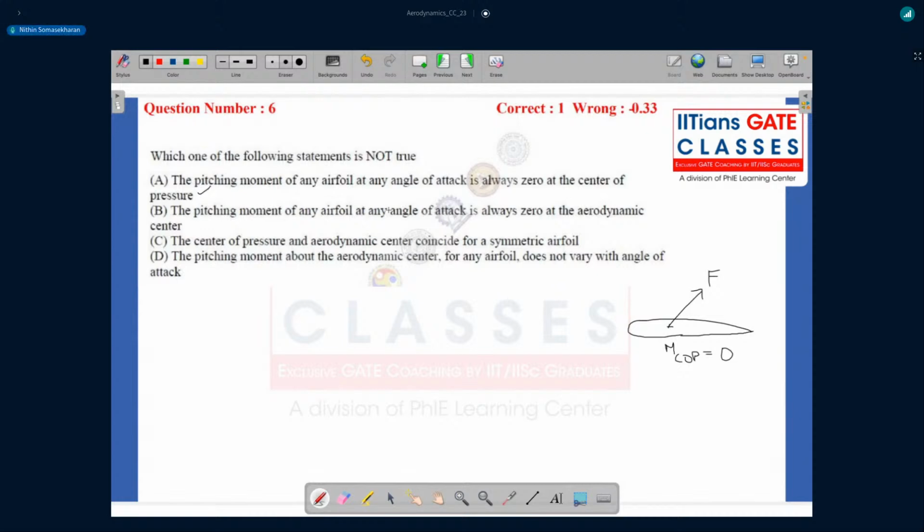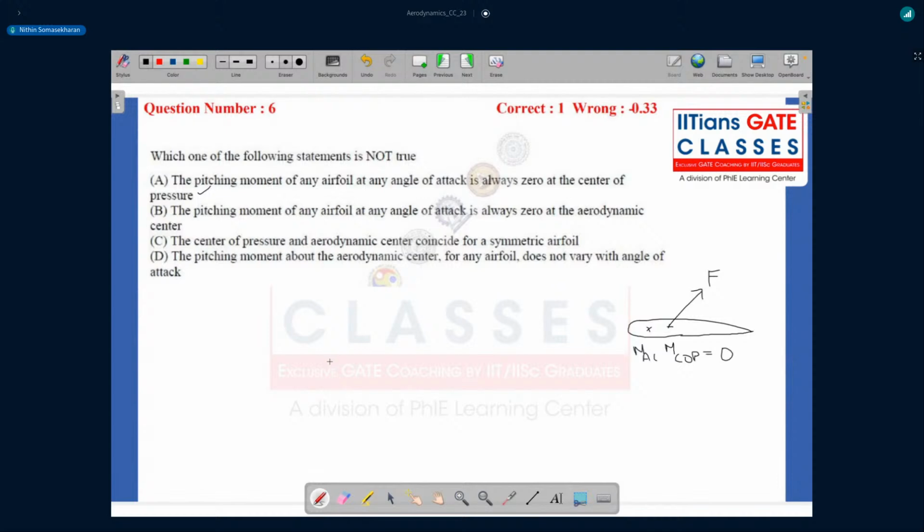The pitching moment of any airfoil at any angle of attack is always zero at the aerodynamic center. So this is basically a false statement, right? Because for the aerodynamic center, the only condition that it needs to follow is that the moment is independent of angle of attack. In some cases, it can be zero, but not always, right?